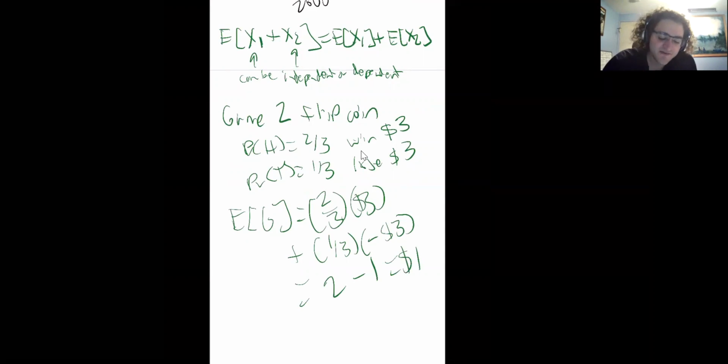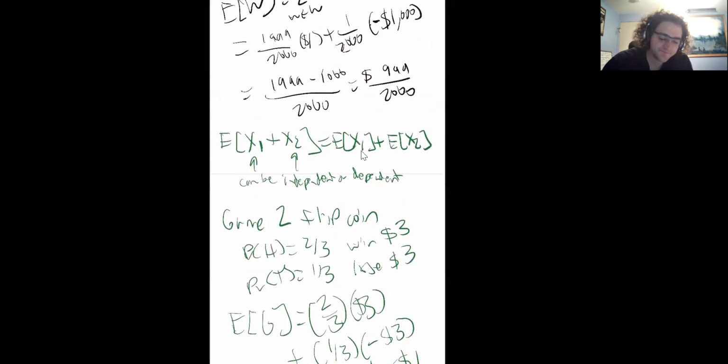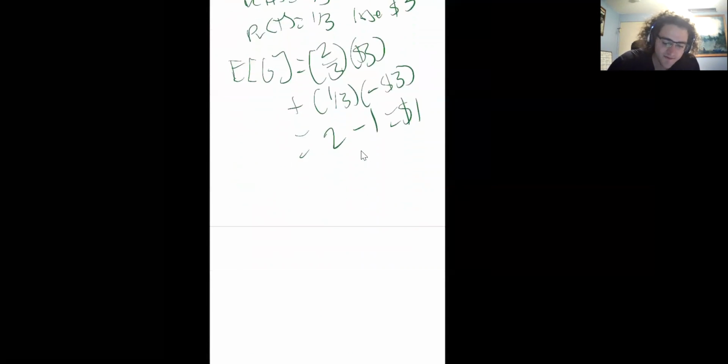And so I thought, what if I played both games? I can think about what my expected value is of my winnings from the first game plus whatever I got from the second game.